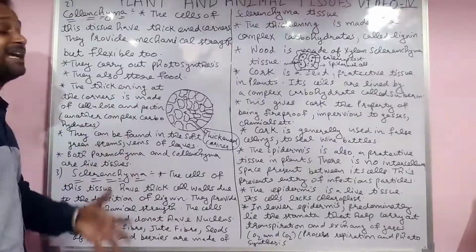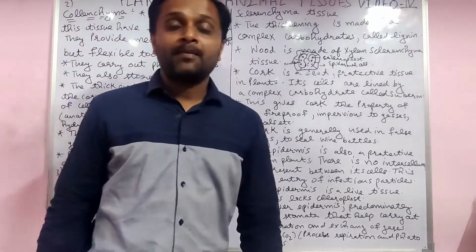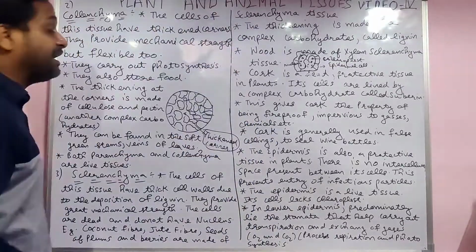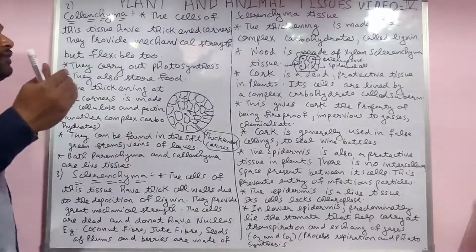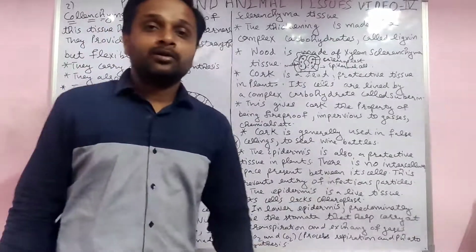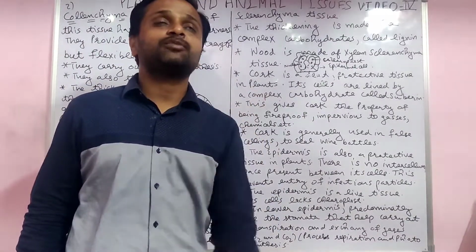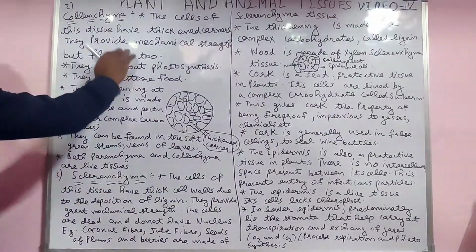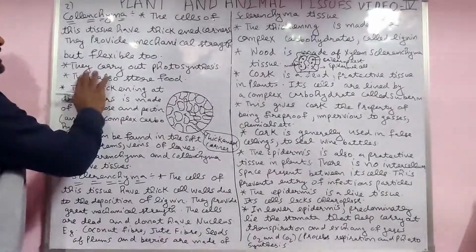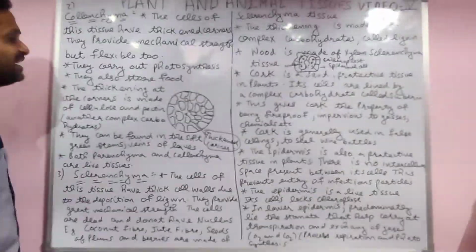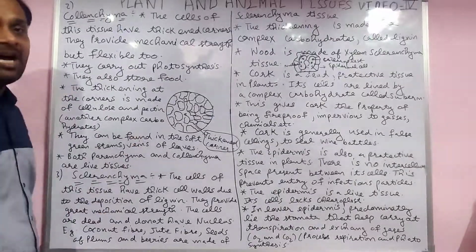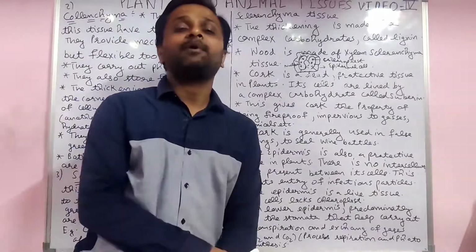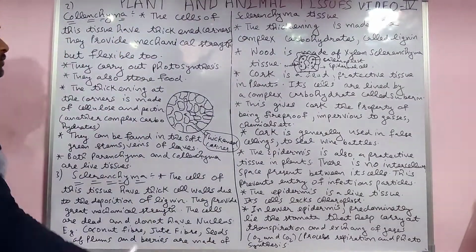Provide the high mechanical strength, but flexible too. If the question comes in the paper, which cell is highly flexible? That is the collenchyma only. They carry out photosynthesis and they also store the food. Collenchyma also stores the food.